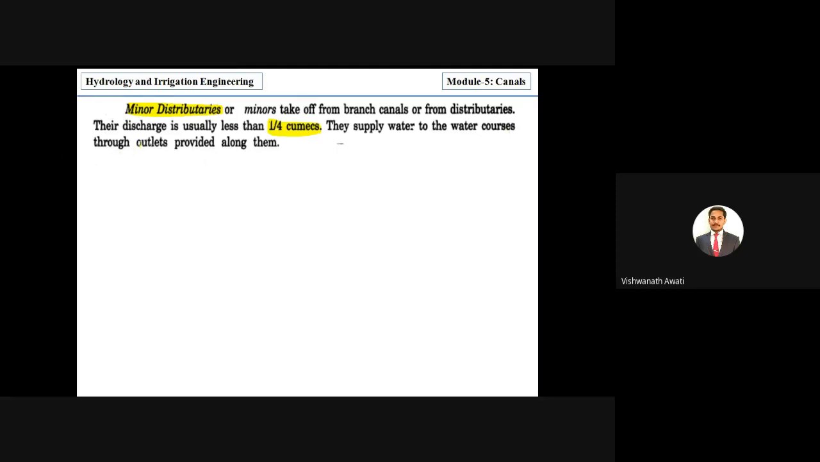So outlet means discharge, right? There will be an opening with regulatory arrangements, some gate will be there. With the help of gates, water will be provided to the water course, right? So we'll see what we mean by water course.